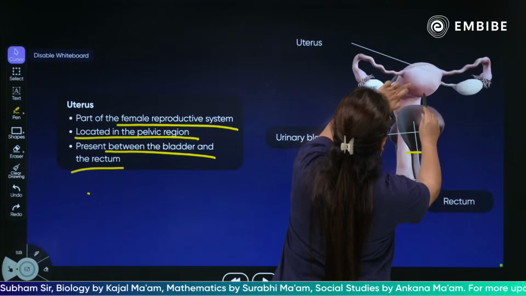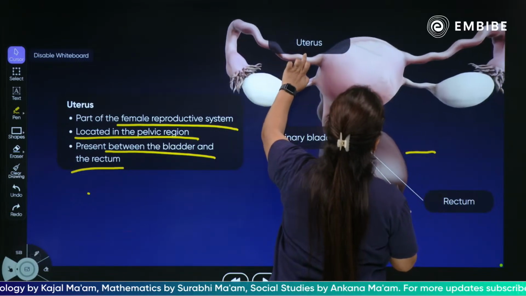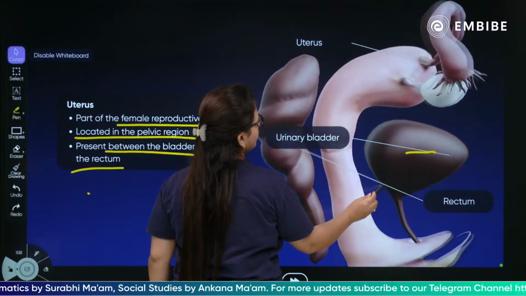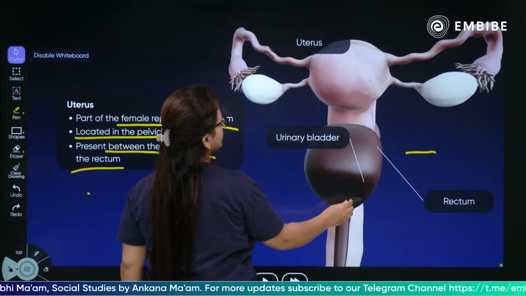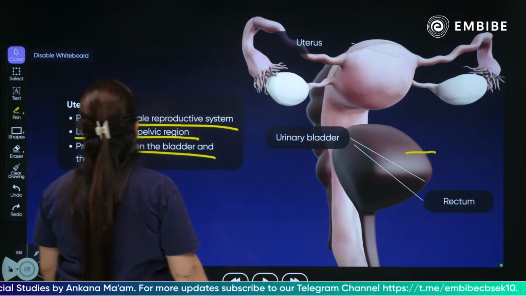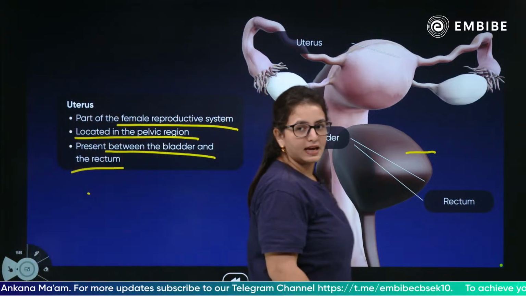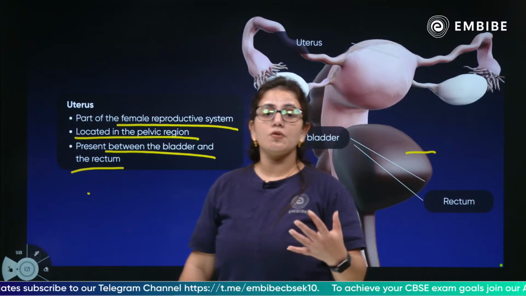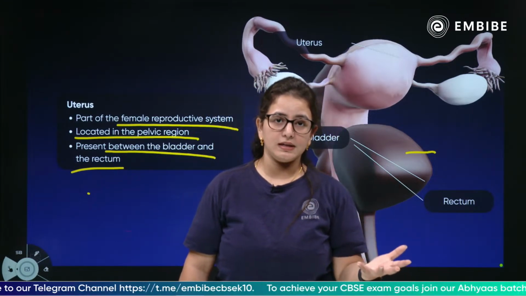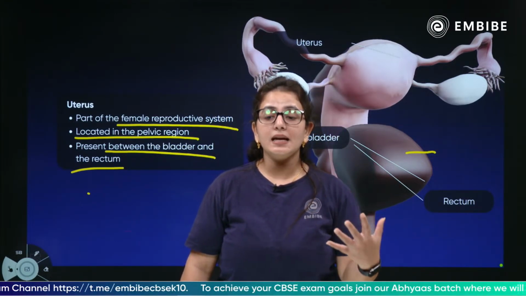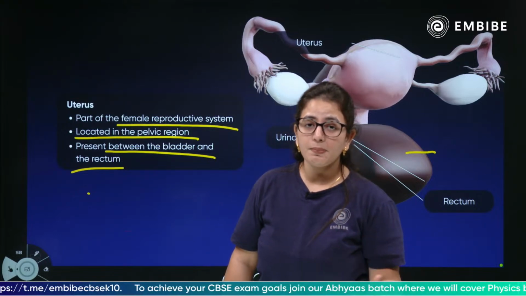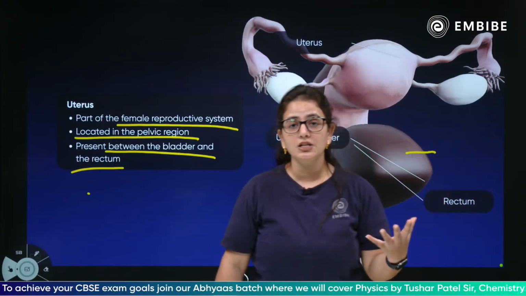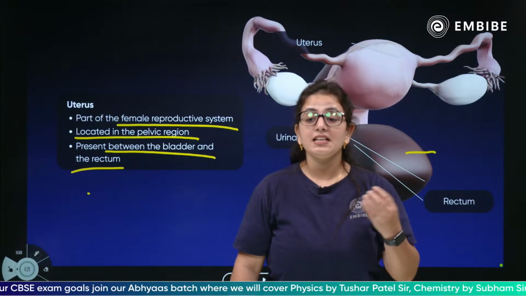This pear shaped body, as you can see, is where it is present. This is how it looks. So this is your uterus, this is your urinary bladder, and at the back is your rectum. So children, it is present between the bladder and the rectum. And what is the womb, Kanish? The womb is the uterus only, which supports the child's development inside the female body. What is the rectum? The rectum is for the storage of waste food material.